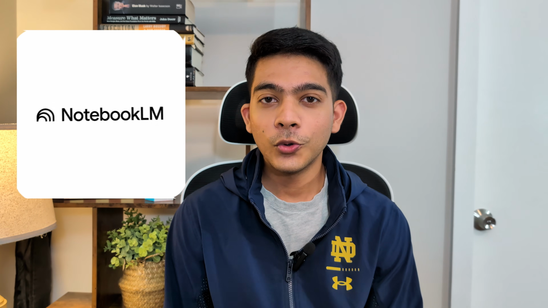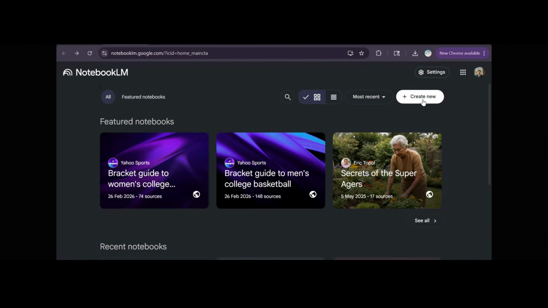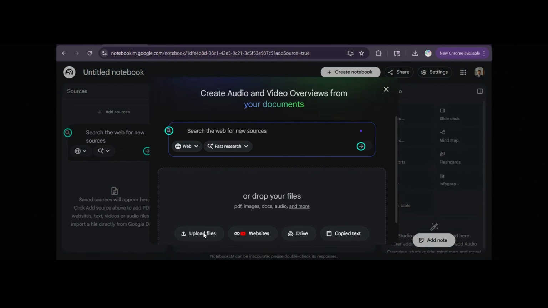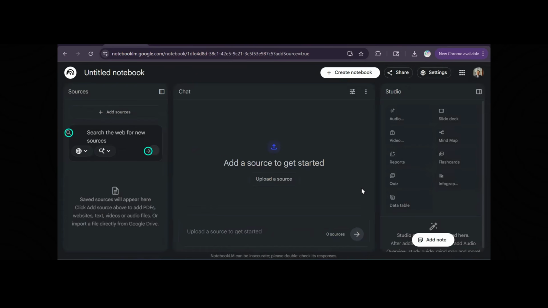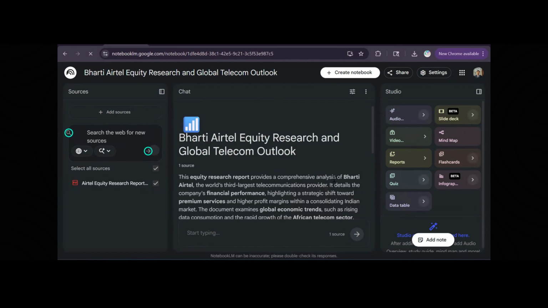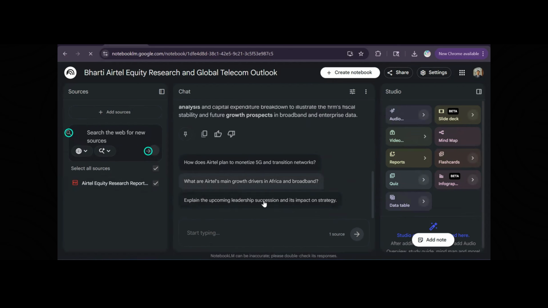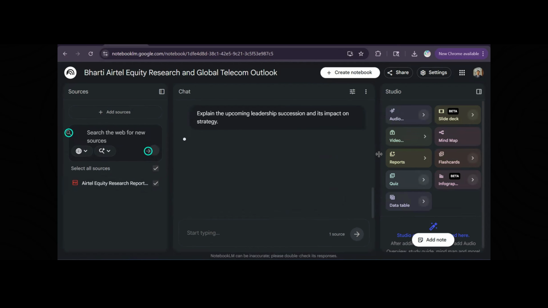Now the next tool is NotebookLM, and this tool is genuinely very crazy. This is a free tool by Google, and it is not like ChatGPT, to be honest. Whether you are analyzing a 10-K or annual report, or any industry-specific report, or just analyzing an earnings call transcript, you can just go to this tool, create a new document, and upload the particular document that you are analyzing. Then you can ask any question that you had in your mind, but it will only give answers based on the document that you have provided. Doesn't matter what all the data is available in the world, you are just going to get the answers that you wanted based on that particular document.